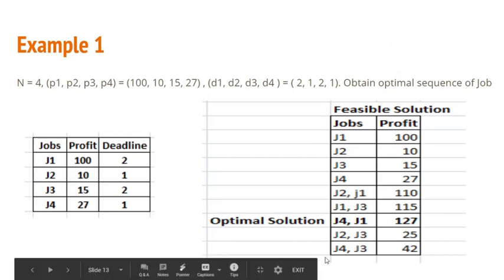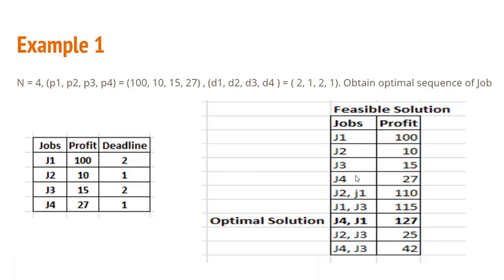Here is a representation of the feasible solution. If I execute individual jobs one at a time, then I am going to earn a profit. If I consider only job J1, the profit that I am going to earn is 100. If job J2 is executed individually, then the profit earned will be 10. Job J3, you will get the profit 15. If you execute job J4, you will get the profit as 27.